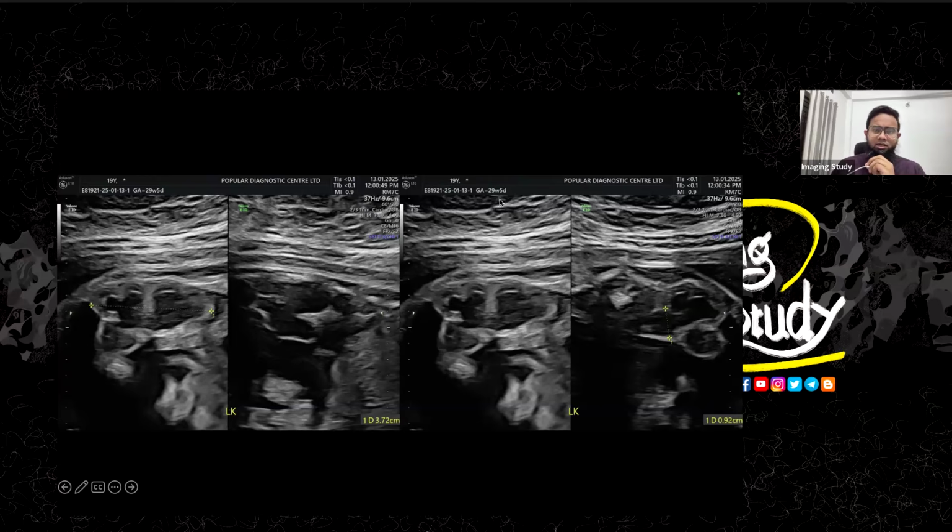So as it is 28 plus weeks of gestation, when you see the anteroposterior renal pelvis diameter is more than 7 millimeter, you'll call it a low risk variety. Like it is not pelviureteric junction obstruction or something like that. So this is a low risk variety. And if it is more than 10 millimeter, then we'll go for the high risk variety. So we have the urinary tract dilatation classification. You can easily see it by Googling it on the internet.